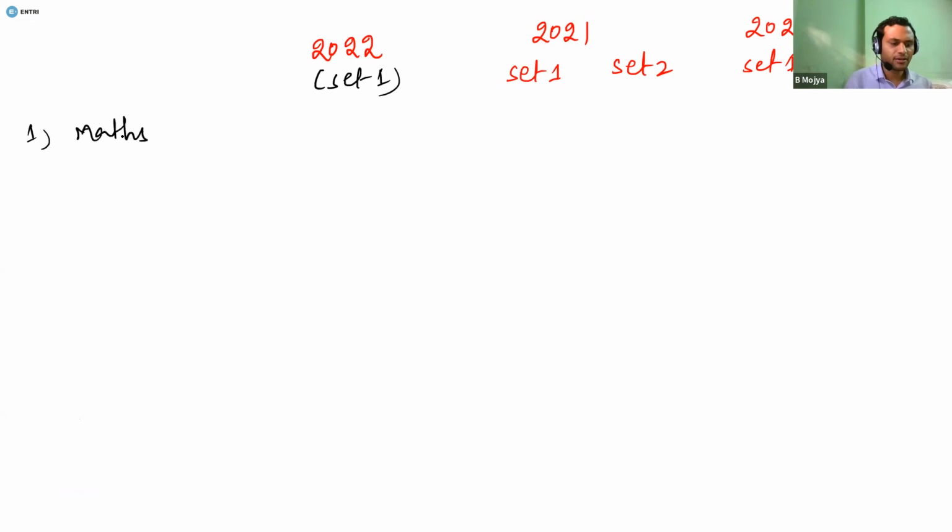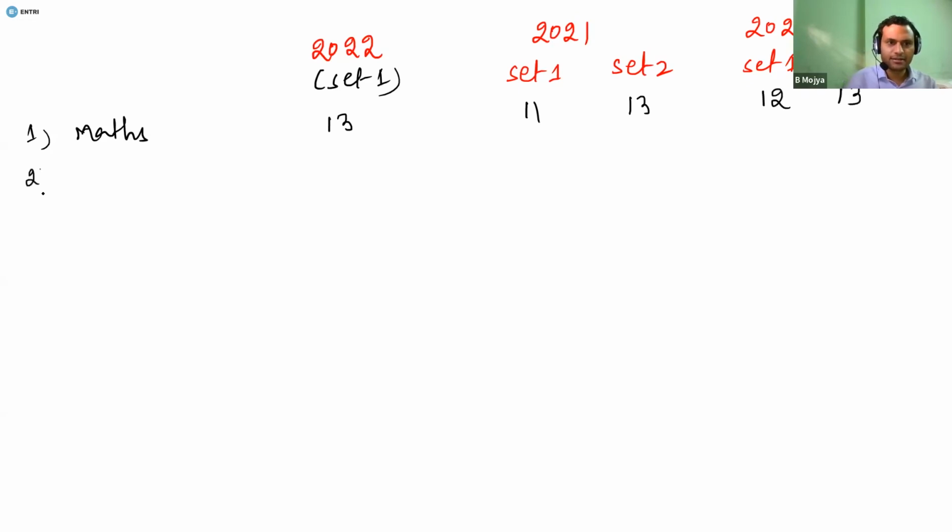engineering mathematics, I'm just writing shortcut maths. From maths, we got 13 marks of questions in set 1, but in 2021, in set 1, questions were given for 11 marks and set 2 was given for 13 marks. Now in 2020, set 1 was asked for 12 marks and set 2 was asked for 13 marks.